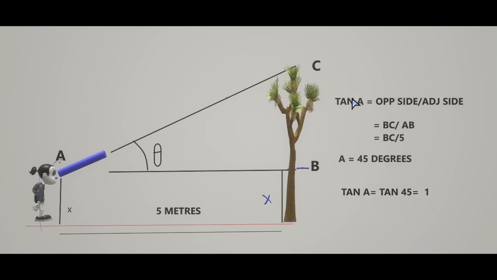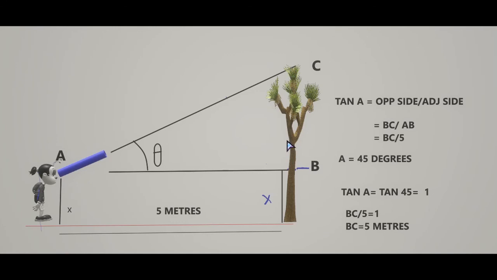Now what do we get? Tan A is equal to opposite side divided by adjacent side, which is BC by 5. Therefore from this and this what we get is BC by 5 is equal to 1. We get BC by 5 equal to 1. Therefore BC is equal to 5 meters.